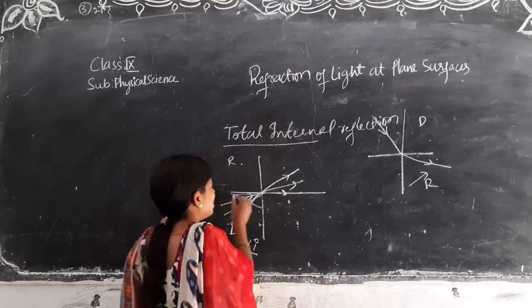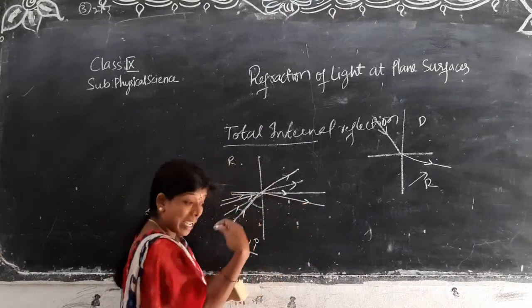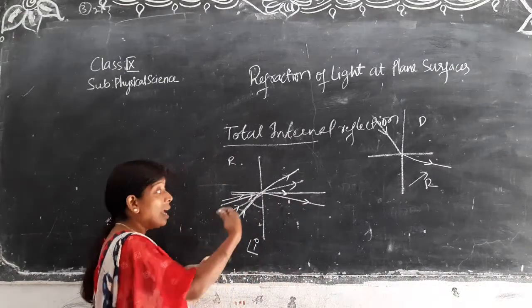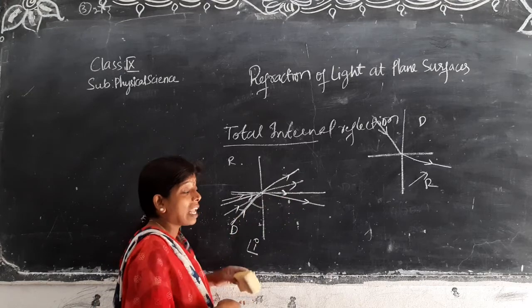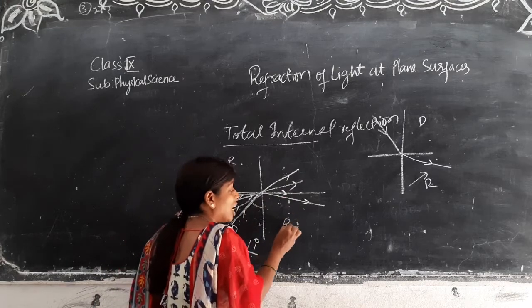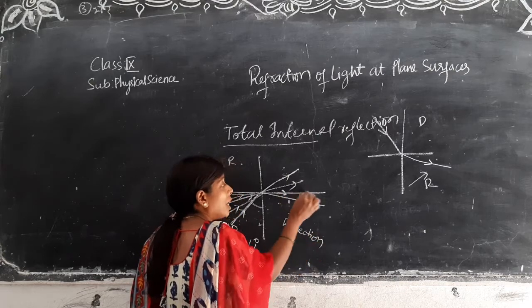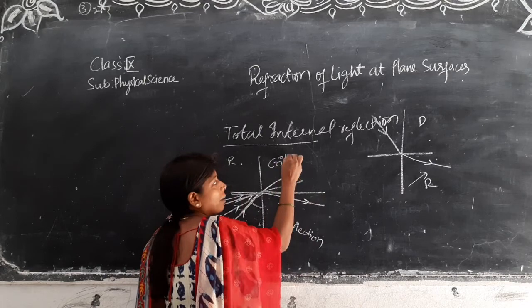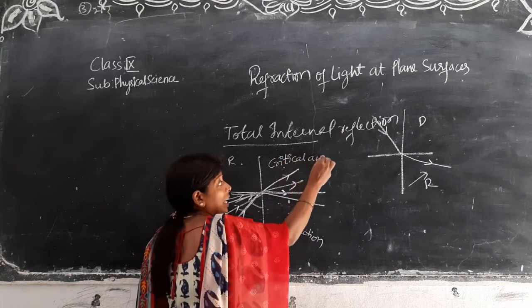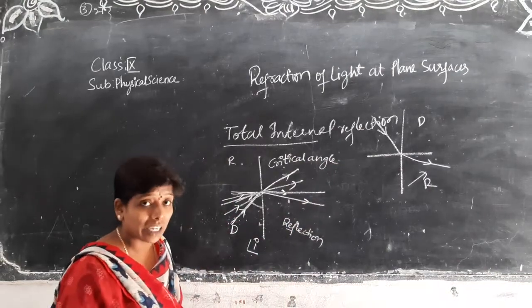Still, if you go on changing this angle of incidence, the ray comes back inside. It is not undergoing refraction, it is coming back into the same medium. Reflection is taking place. The angle at which it is coinciding, we say it as the critical angle.